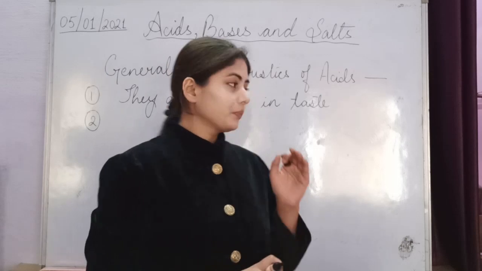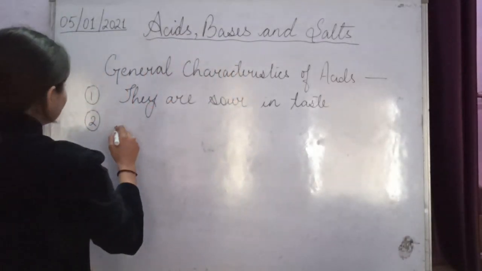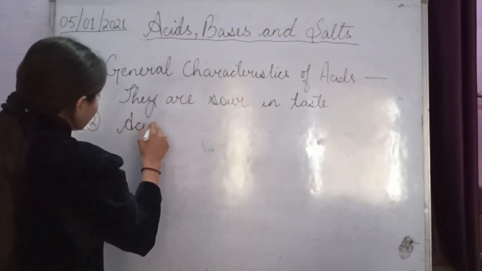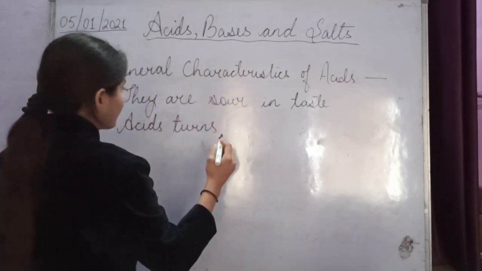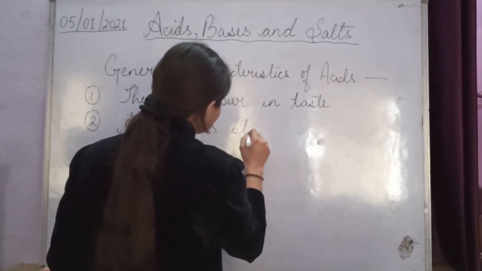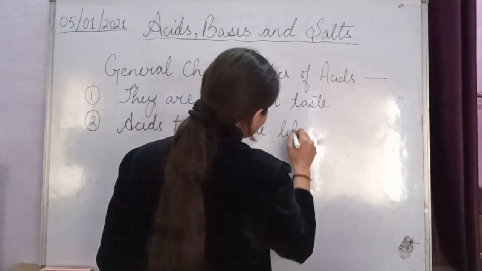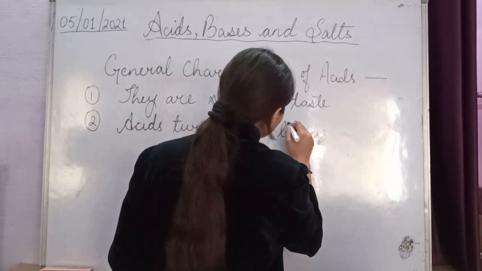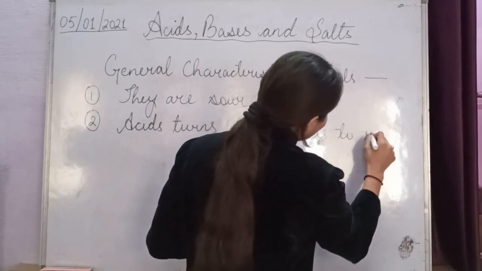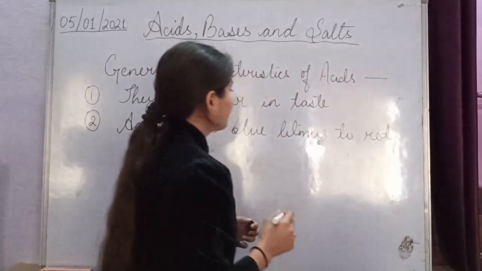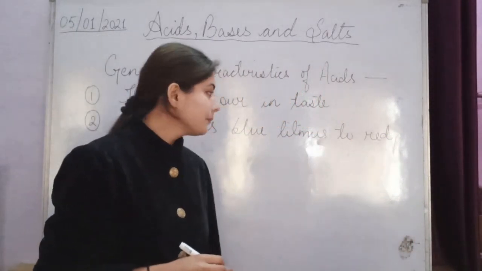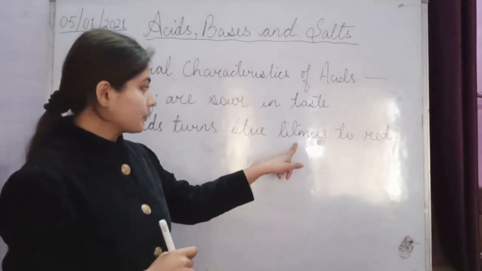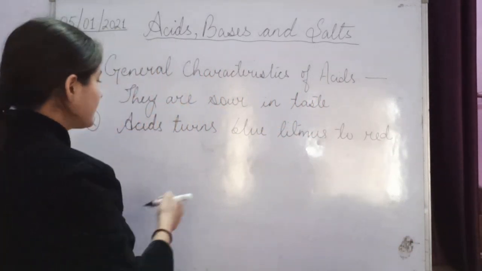So acid turns blue litmus to red in color. What is litmus? I told you litmus is an indicator.